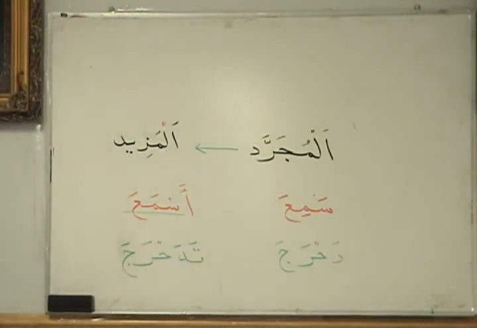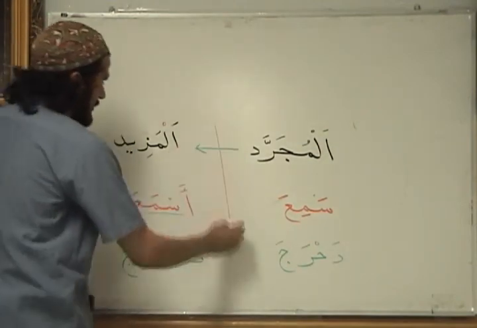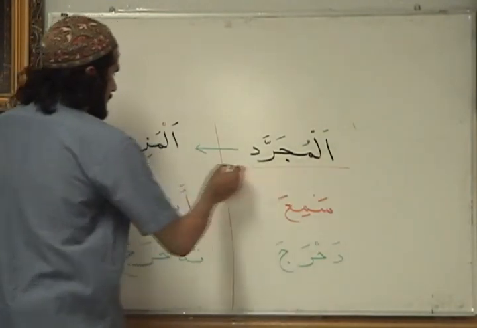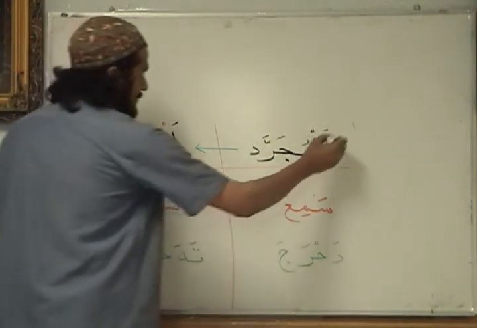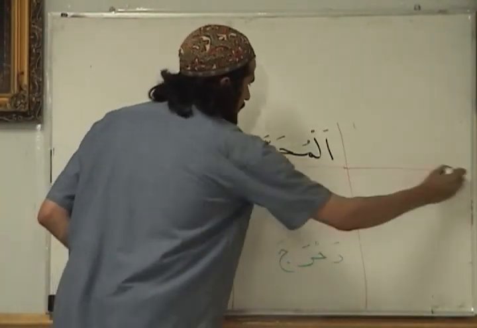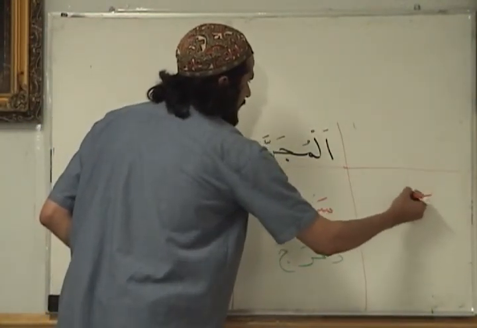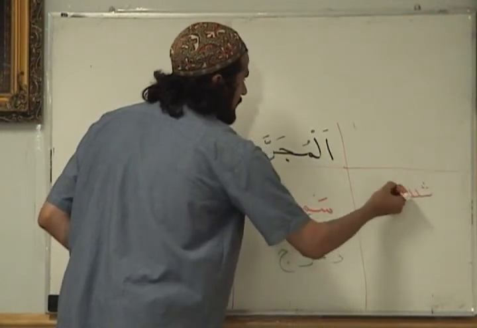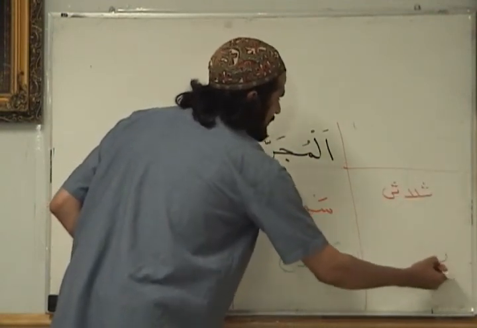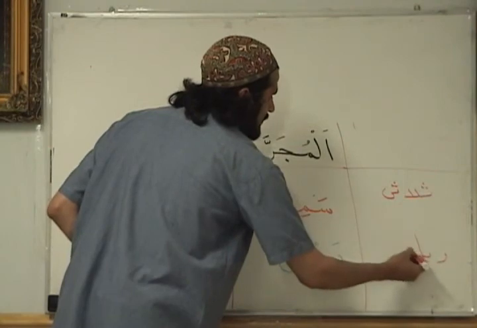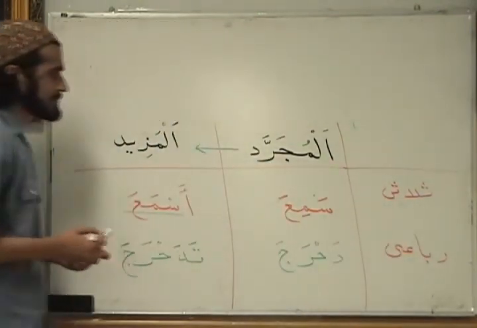Okay, so look at those examples. This is thulathi, and this is ruba'i.